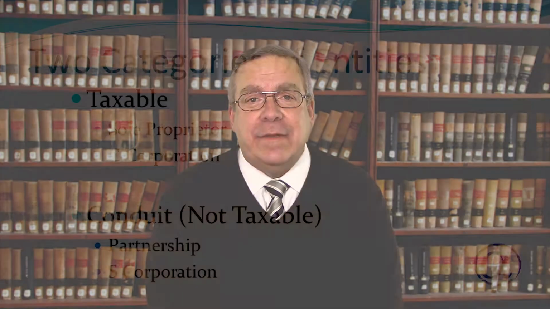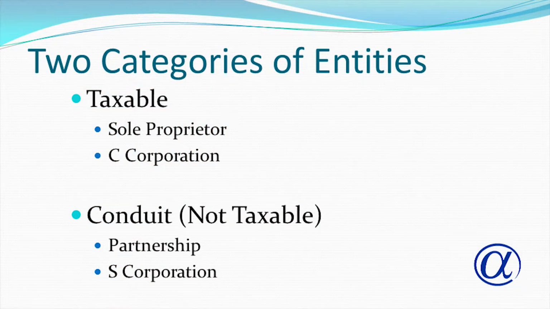The choice of business entity is a complex one that involves the needs of the owner and the needs of the business. In general, there are two basic types of business entities. Taxable entities pay taxes on their income. Examples include the sole proprietor and the C corporation. In contrast, a conduit entity's income is not taxable. The income flows through to the tax returns of its owners. Examples include partnerships and S corporations. Let's discuss each entity type.